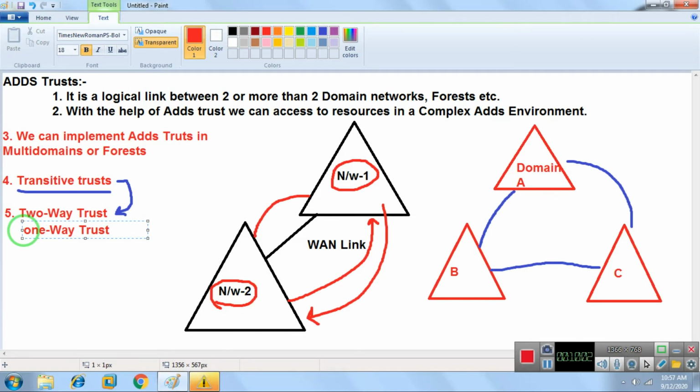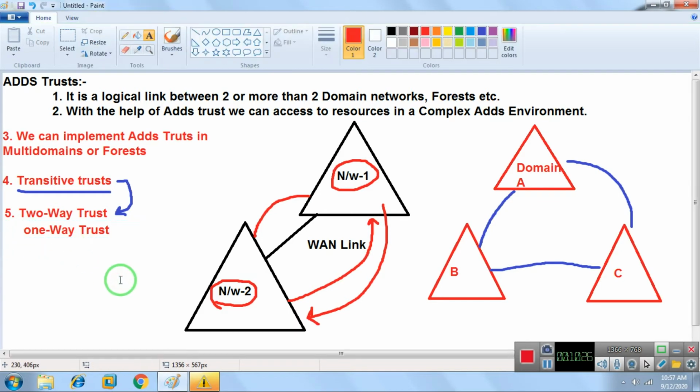So the concept is why we create trust, to access the resources in a complex AD environment or in different networks. If you have multiple domain networks in one forest, or multiple forests, we use trust relationships to access the resources. So we have categories of trust, transitive and two-way trust. Now we'll talk about the types of trust.